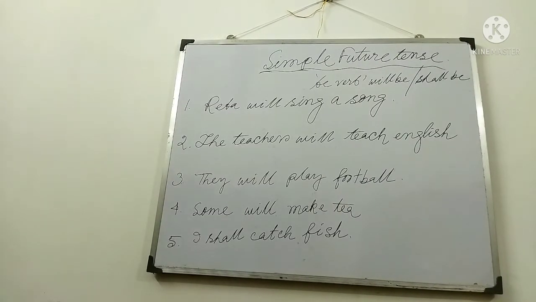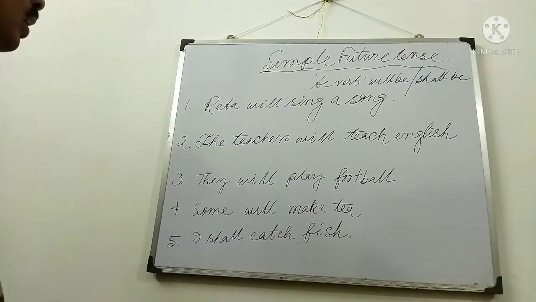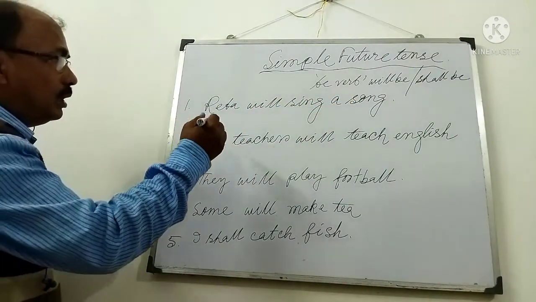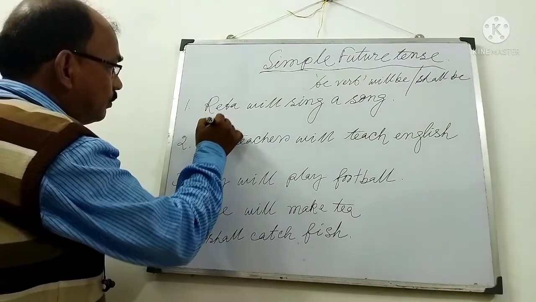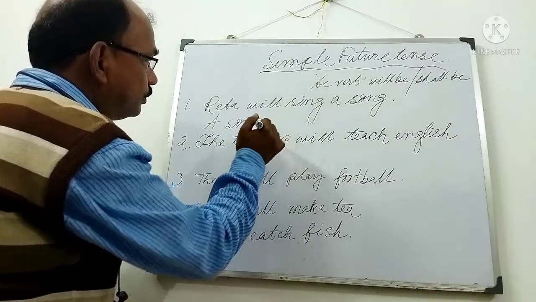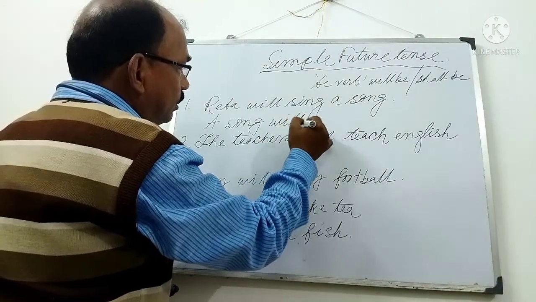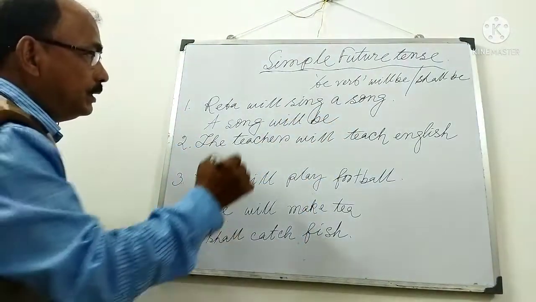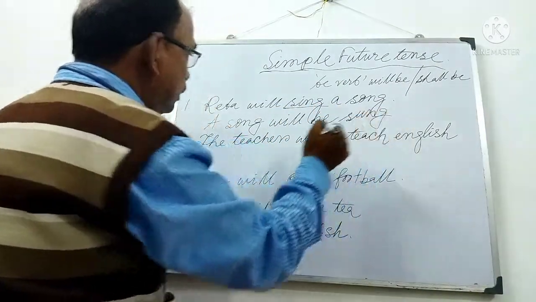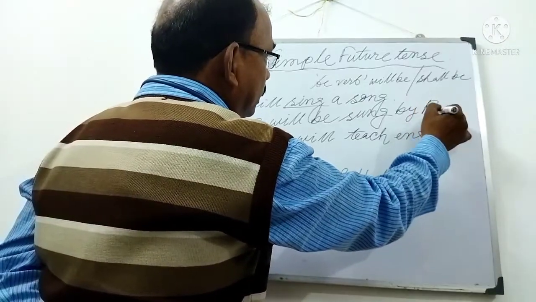Now we shall discuss the exercise of simple future tense. Reba will sing a song. Reba is the subject, a song is the object. At first we shall write the object in place of the subject, a song. Then according to the be verb, will be. Then sing is the main verb. Sing, sang, sang will be. Then by adding Reba we shall write.